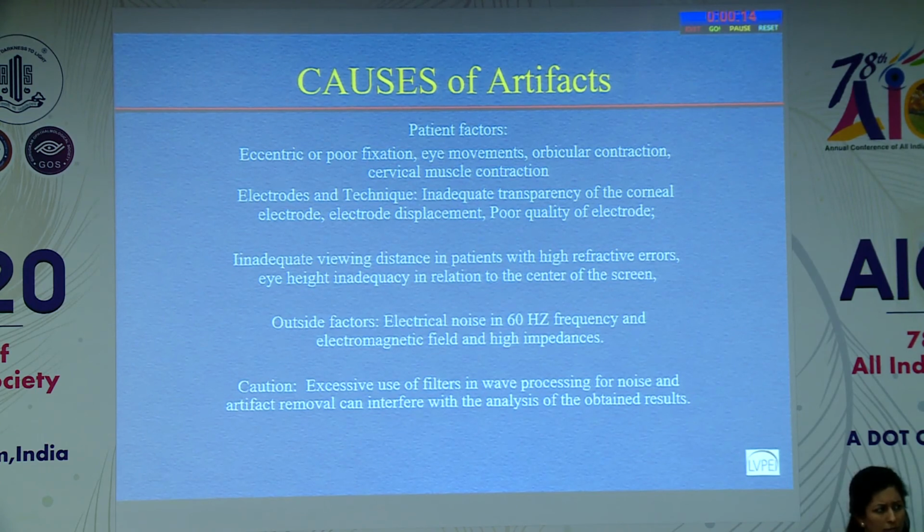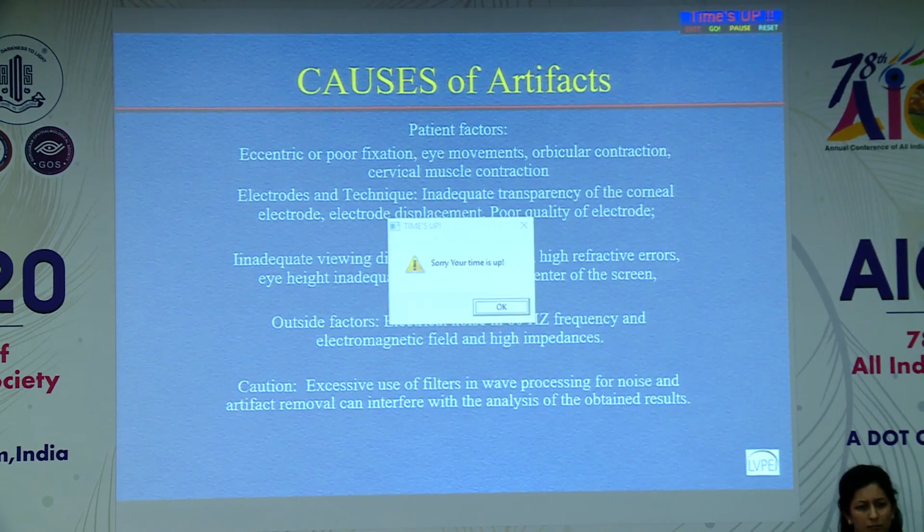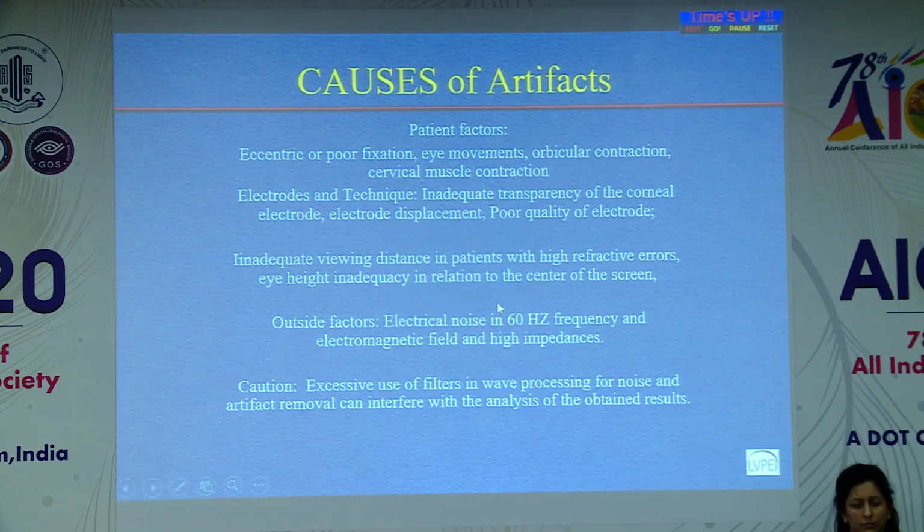And then there are other factors, as I said, the electrical noise and the electrical field which is around them, and the high impedance. So for every recording we should check the impedance first, make sure that the baseline is good, and then do the recording. Sometimes we use excessive filters. When there's too much response, we use filters to remove these waveforms. This can sometimes artificially change the analysis. So it's better to treat the cause rather than just put in filters and do the averaging to reduce your